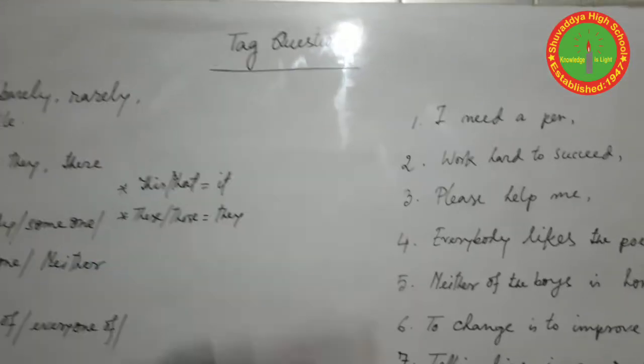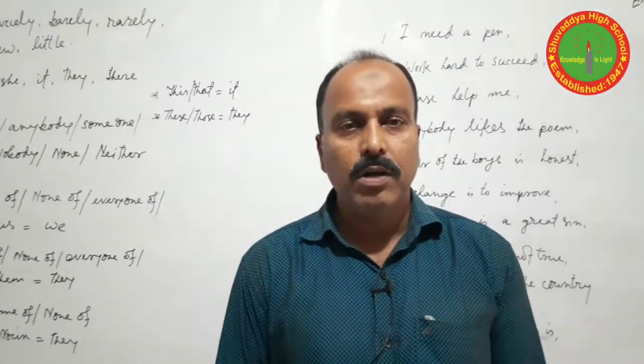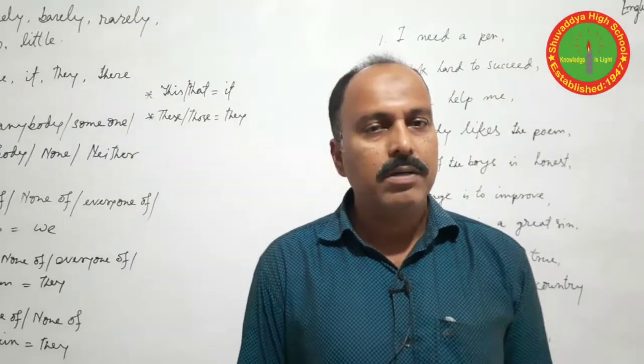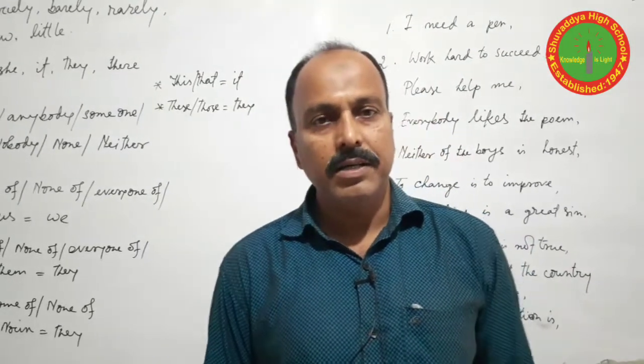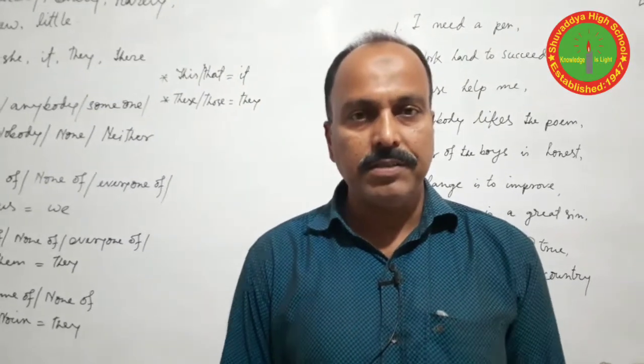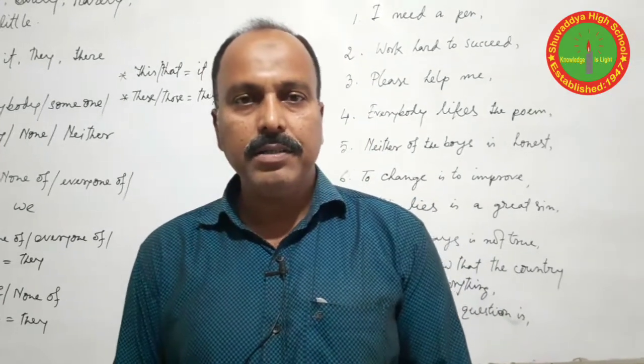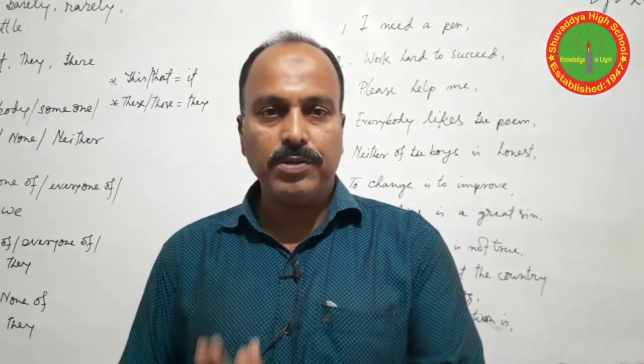Tag questions. We have some rules to follow. I talked about some points in my first video, so you have to memorize these points. First of all, find the verbs and find the positions of the verbs.